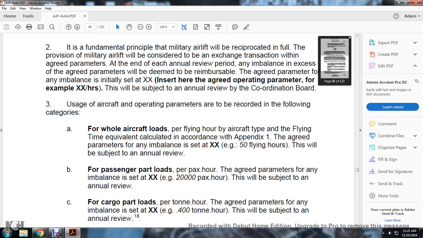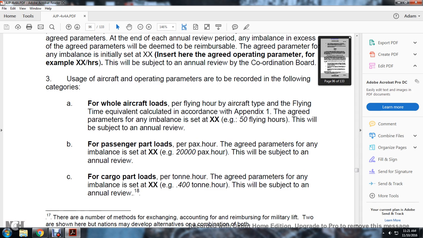Use of the aircraft operational parameters is to be recorded by the following categories. The whole aircraft lift is counted per flying hour, with the aircraft type flying time equivalent calculated in accordance with Appendix 1, with agreed parameters and balance set by XX, and this will be subject to annual review. For passenger part loads, per pax hour, the agreed parameters for the imbalance of XXX pax hours will be subject to an annual review. For cargo part loads, per ton hour, the agreed parameters in balance are set at XX, and they are subject to annual review.